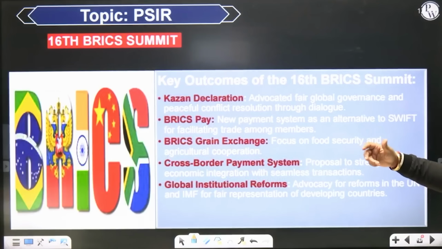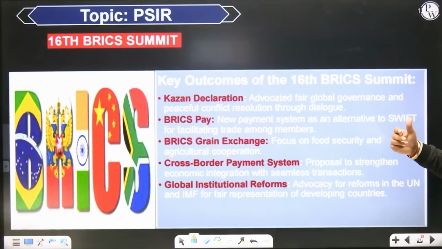So the key outcome is that they advocated for global governance and peaceful conflict resolution through dialogue. A new payment system, but I don't think that this new payment system for replacement of the dollar is going to be accepted by the United States of America so easily. I tell you that it has caused a lot of friction in India's ties with America also. क्योंकि ट्रंप ने सीधे सीधे ये कहा है कि अगर कोई भी डॉलर के रिप्लेसमेंट को तैयार करने की कोशिश करेगा, then we are going to impose 100% tariff on such countries. So it is going to pose a lot of challenges here.